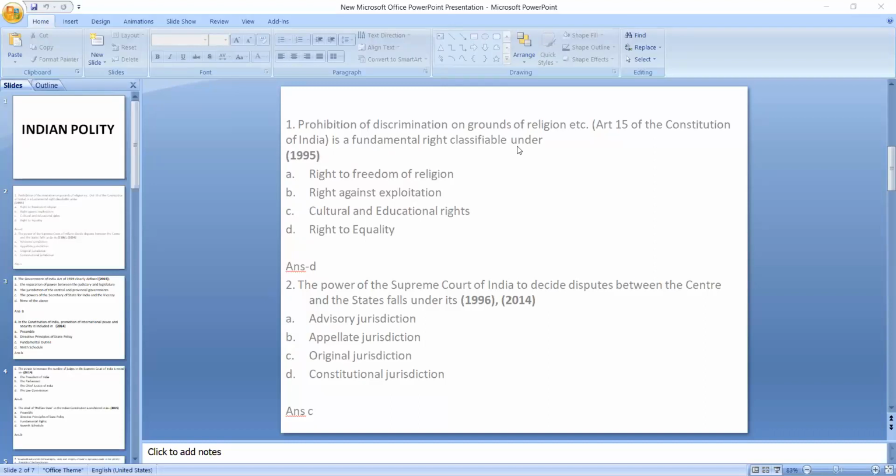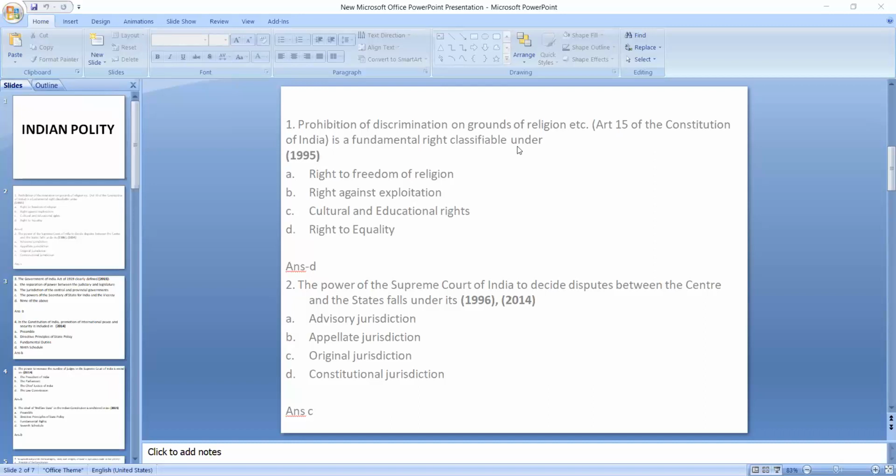Then after completing the central government part, you will have to come to the state government section for your Indian polity paper. In the state government section, you will get to know about the governor. And the same thing, you will have to know about the articles related to his appointment.